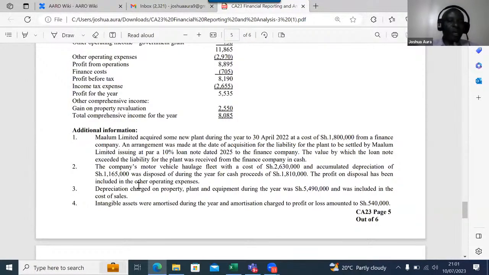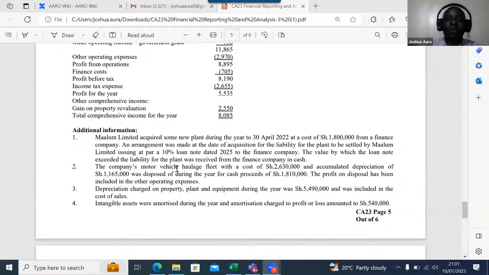Already we had obtained net book value here. Is there somebody who can remind us what the net book value was of these assets that were disposed? Is there somebody who can remind us the value? It was 345, isn't it? Not 345. Somebody's cheating me, but of course he's trying.